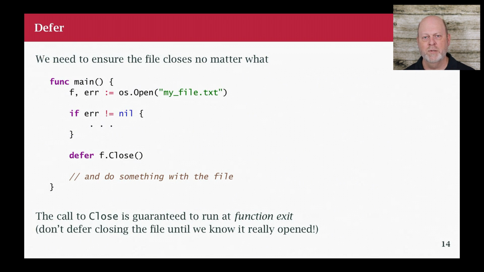Right? So here's a little function that opens a file, and what we're going to do is write a defer, and the defer takes a function call. Okay, it's like you call the function, in this case f.Close, and we freeze dry it and we store it. And when we get to the end of main, down here at this closing brace, then we take it out and warm it up and execute it.